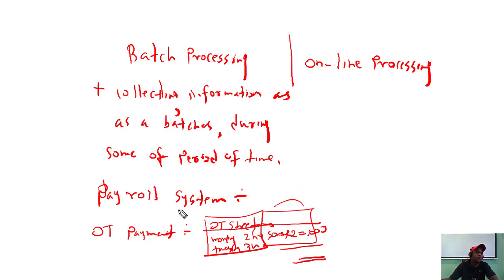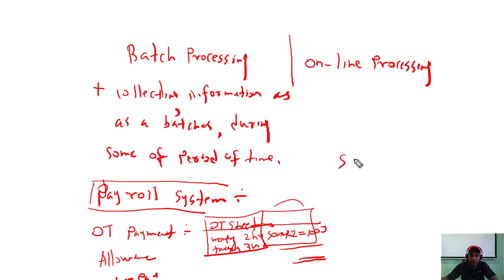That's how the batch processing system works, specifically the payroll system. Not only OT, but also allowances and no pay. Whatever the salary, basic salary, there are additions, and under additions these allowances and OT come.